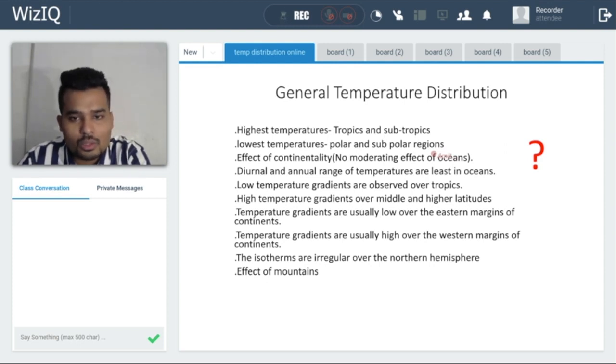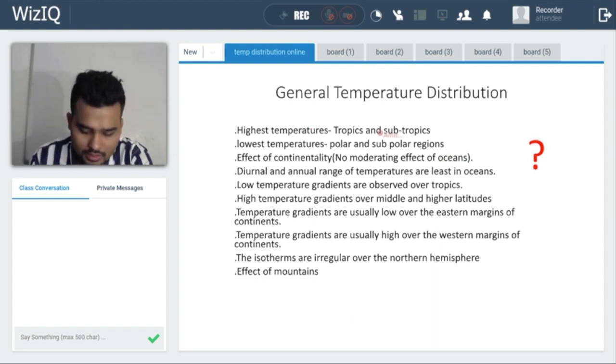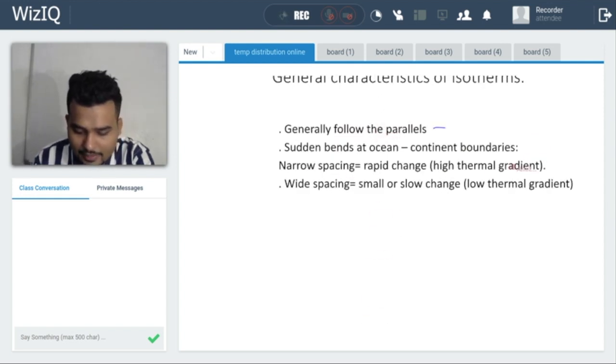So if you average the whole tropical region, it is warm throughout the year. That's why the temperature gradient is very low. Low temperature gradient means small or slow change of temperature. So in the tropical region, the Sun is always there, no?